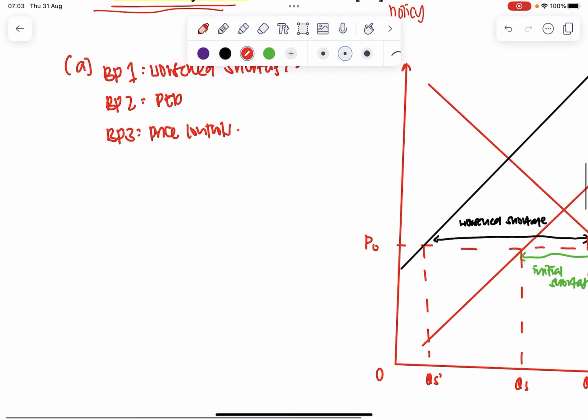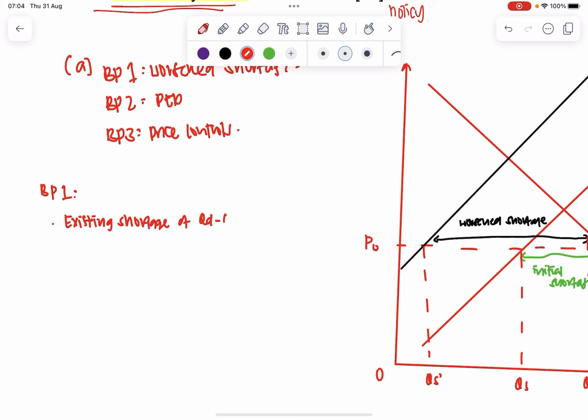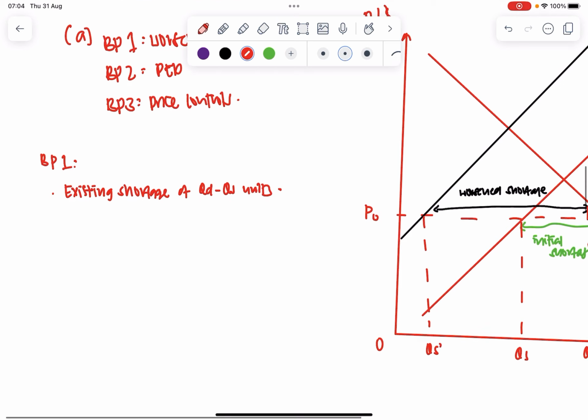For my body paragraph 1, I would just describe that in the preamble they already told me that there's an existing shortage. And then I would reference my graph: existing shortage of QD minus QS units as shown in the graph. And then after that, I would explain that because in the preamble they told me there's a lack of foreign reserves to import, right?